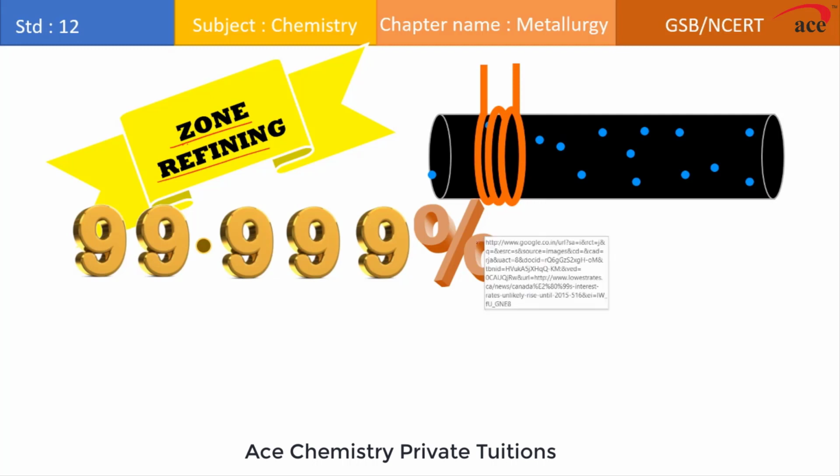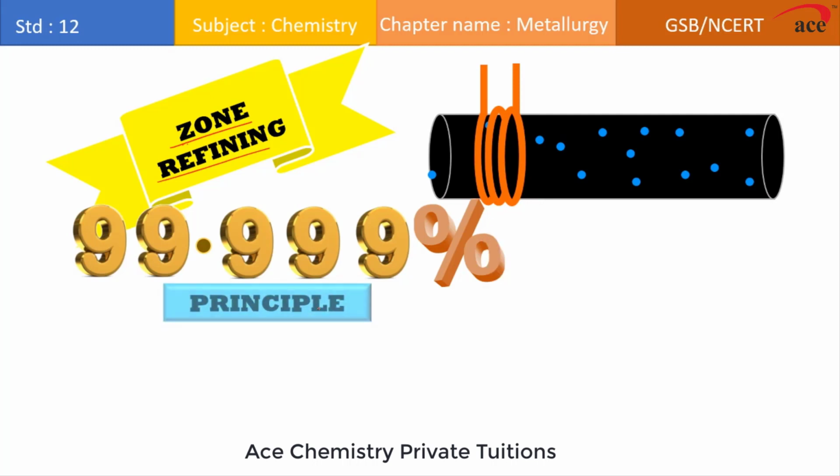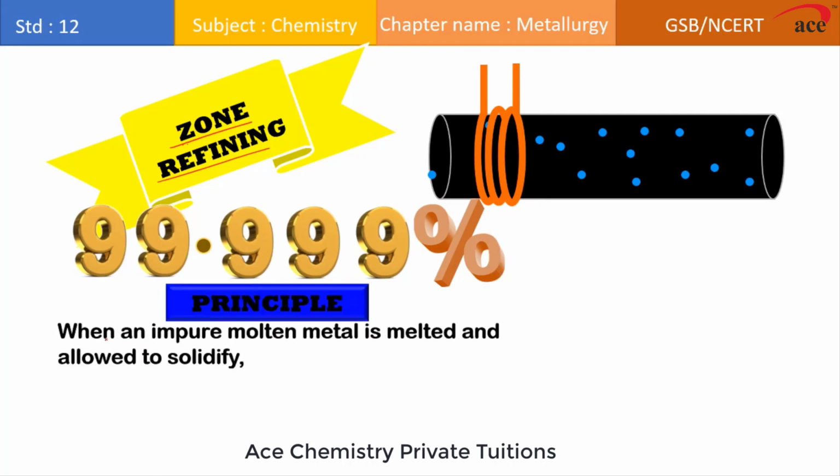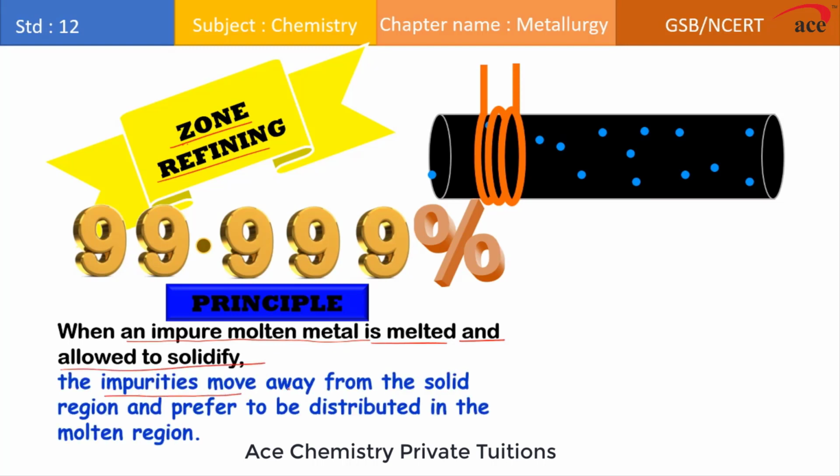The principle behind this is, when an impure molten metal is melted and allowed to solidify, the impurities move away from the solid region and prefer to distribute into the molten region. What they want to say, student, is suppose this is the impure metal which consists of some kind of impurities.